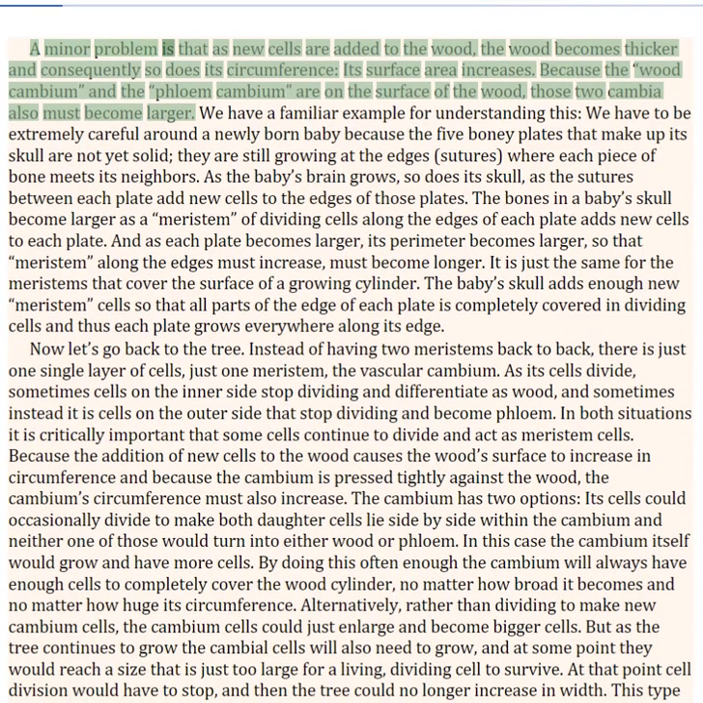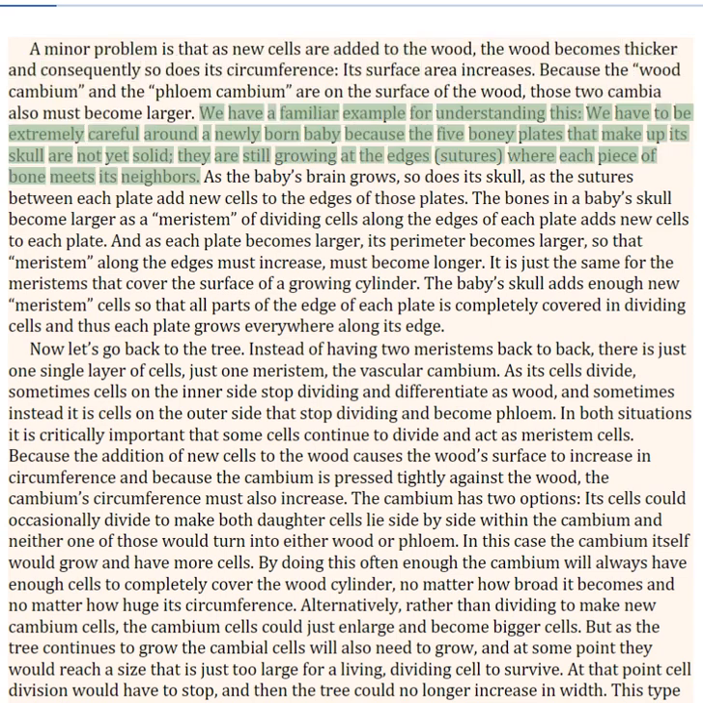A minor problem is that as new cells are added to the wood, it becomes thicker and consequently so does its circumference. Its surface area increases. Because the wood cambium and the phloem cambium are on the surface of the wood, those two cambia also must become larger. We have a familiar example for understanding this.